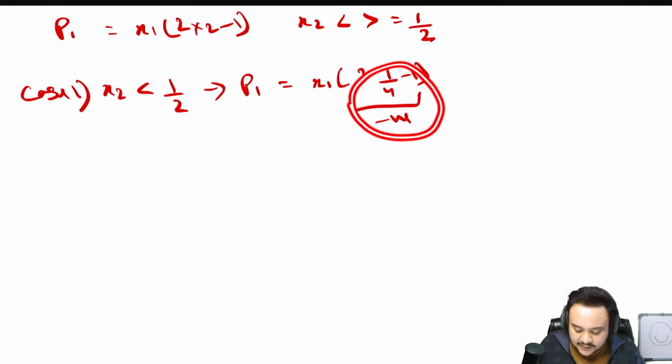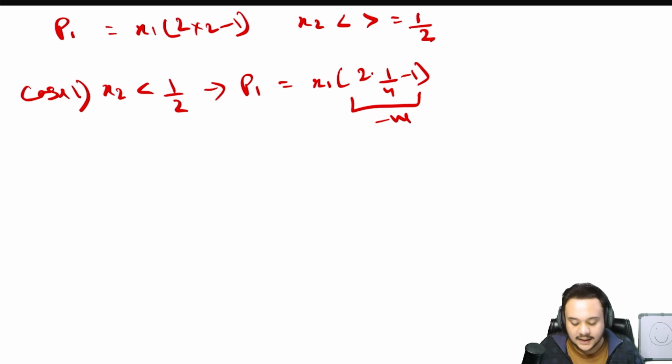Is player 1 going to put any effort if he knows that the outcome is going to move in the negative direction if he puts in any effort? That is why he is going to choose 0. So x1 will be 0 if x2 is less than half.